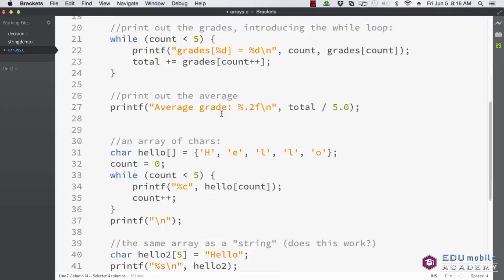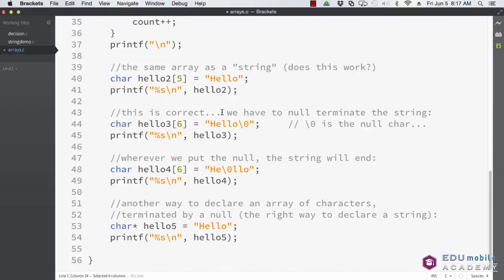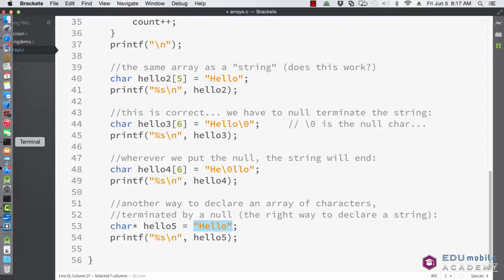And it does. I'll tell you more about that a little bit later. But we declare it as a char star, hello5, and then just give it the string that we want. And notice that we don't have an ASCIIZ, we don't have a null, it's just HELLO in double quotes. And if we print that, we will get what we want.